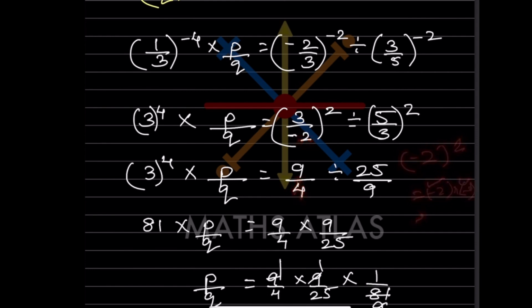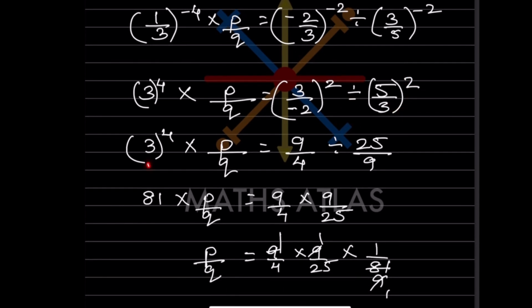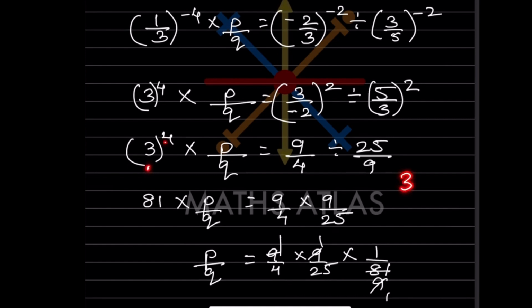So that is going to be 4. Here this is going to be 25 by 9. So now what will you do here? 3 raised to 4 means 3 you are going to multiply 4 times. So that is going to be 81. Same. Only now this is division, you have to make it multiplication. So since you have made it multiplied here, this is going to get flipped over. So that will be 9 by 25.